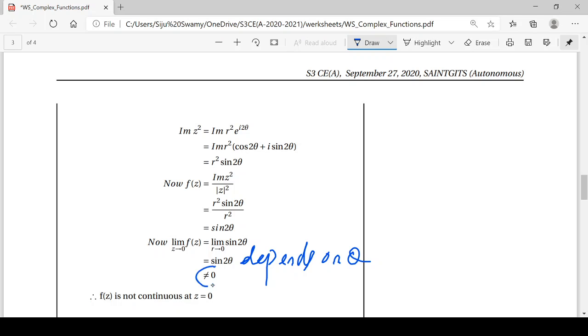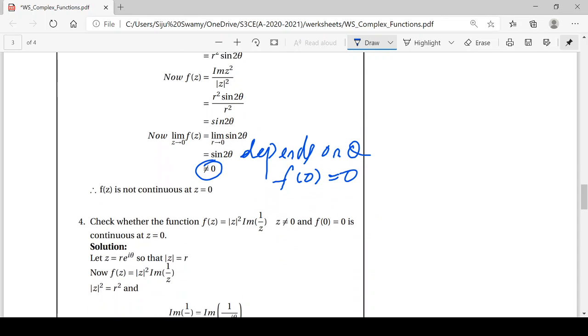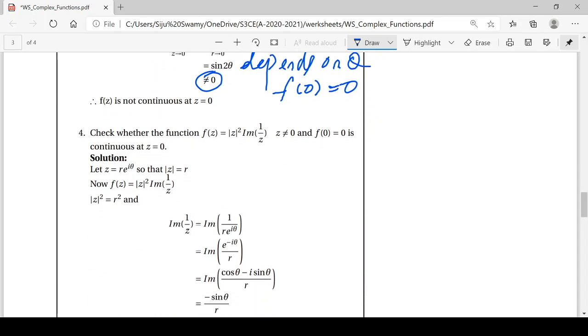Why do we say not continuous? Because we have been given f of 0 is equal to 0. So the limit as z tends to 0 of f of z is not equal to f of 0. And hence again the second condition is also not satisfied. This function is not continuous at z equal to 0.